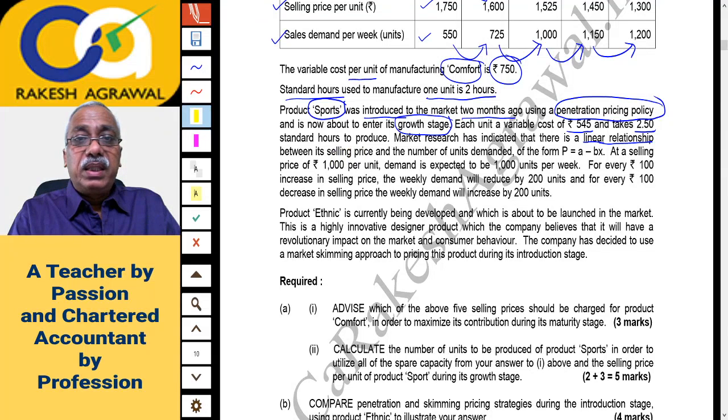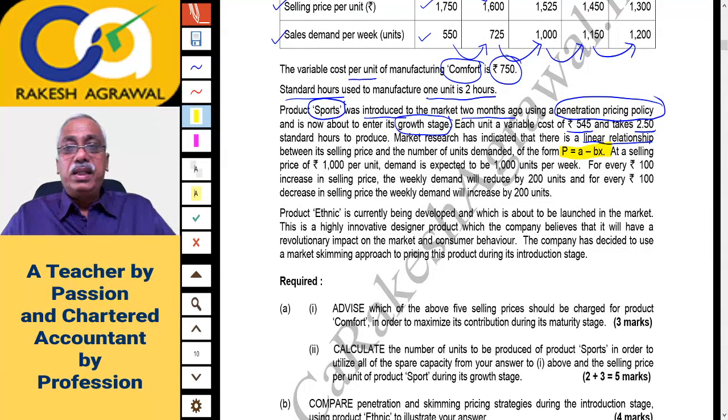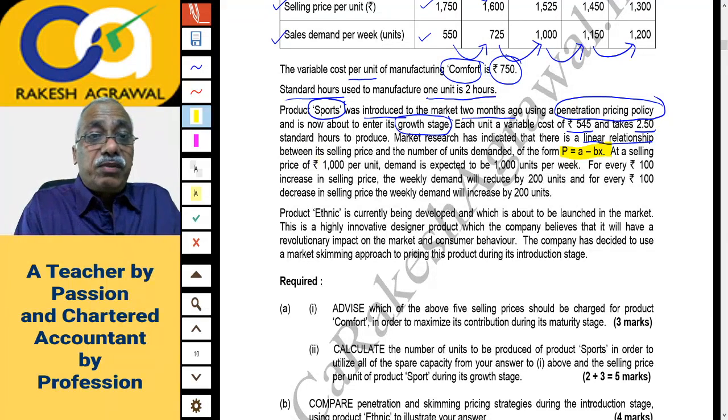between the selling price and the number of units demanded, and it is of the form P is equal to A minus BX. If you remember the profit maximization model which we had discussed, in that model the price is calculated as price is equal to A minus 2BX. Now this is for sports.